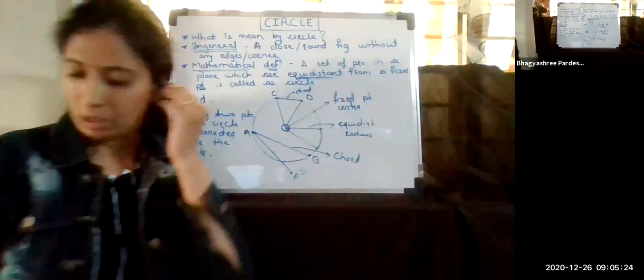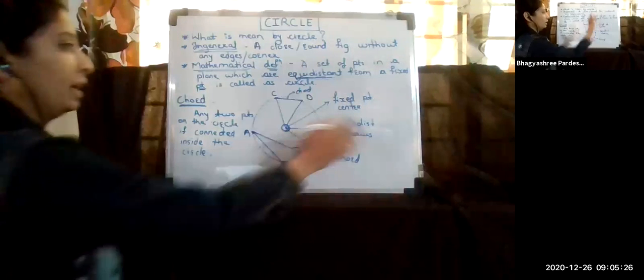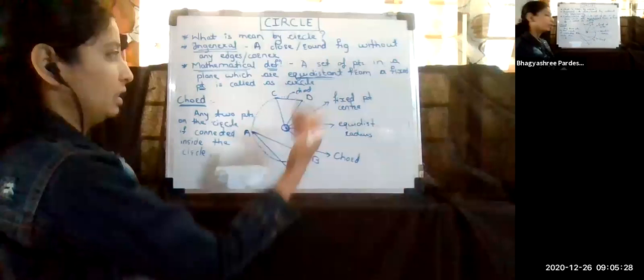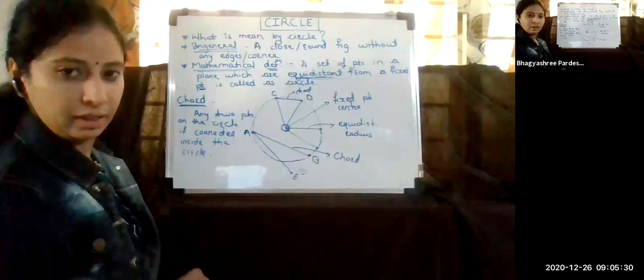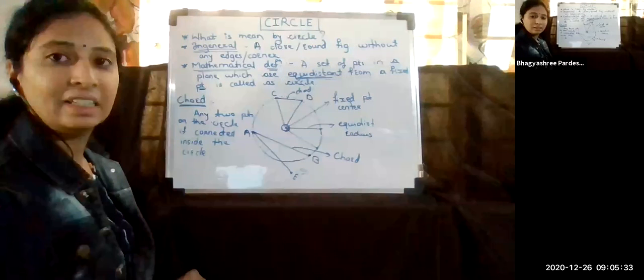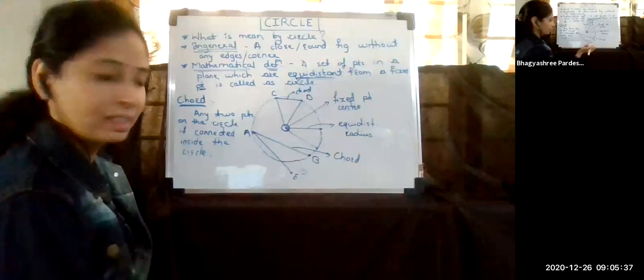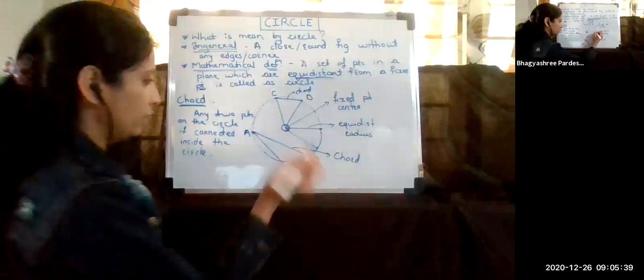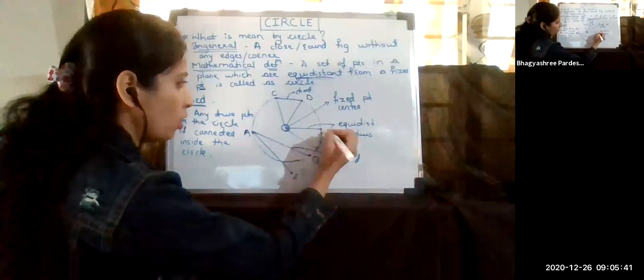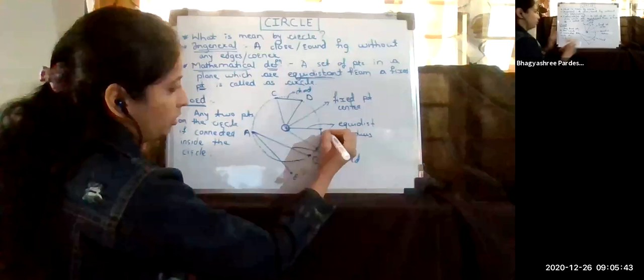Okay, so this was for the chord, the center, and the circle. But one more definition remains, that is the radius, and the diameter. All of you know that. Let me draw another one.